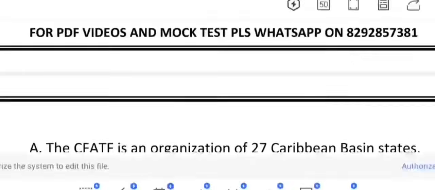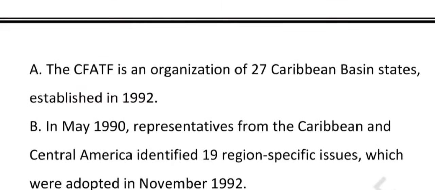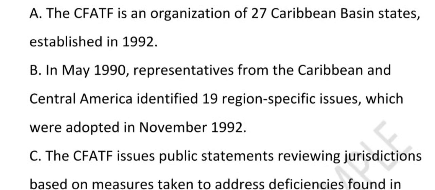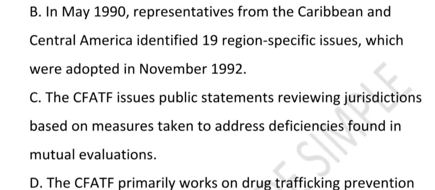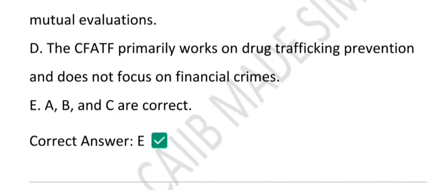So let's summarize what we get to know from this particular question. I told you that CFATF is a combination of 27 Caribbean nations fighting the financial crime. That is option A. It was founded in the year 1992 based on 19 regional issues. That is option B. Option C says publicly rate country. Yes, it publicly rates countries on anti-money laundering progress. Option D, not just drug. It covers all types of financial crime. Right. So the correct answer is option number E. A, B and C are all correct.